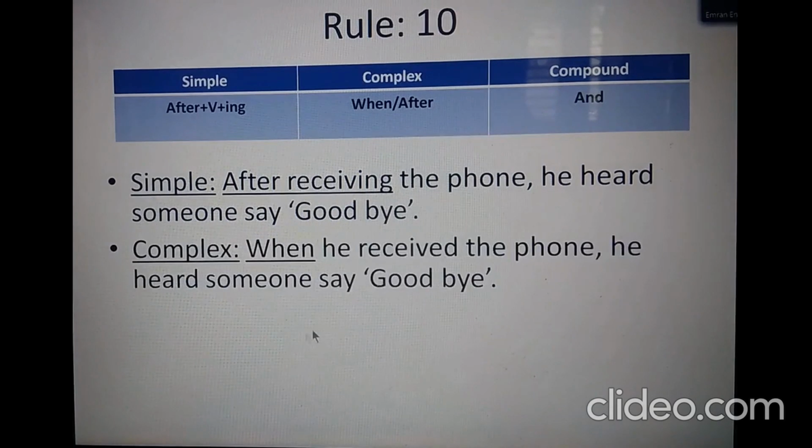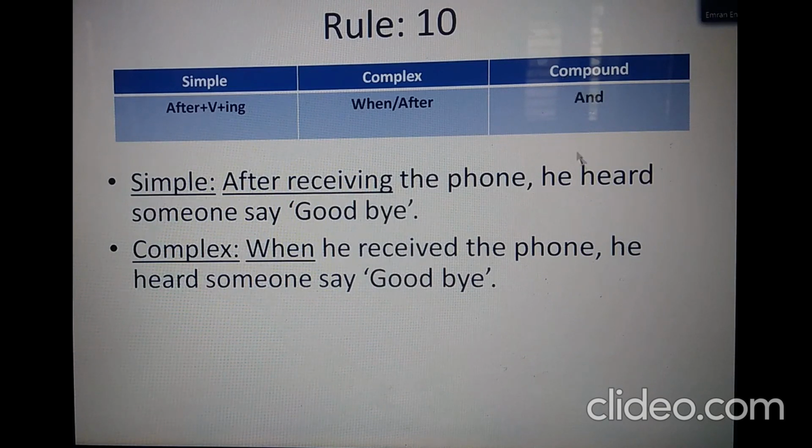So this is the complex one. I guess you will use when here. It's the easiest. To make the sentence compound, we need to drop the conjunction when and use the coordinating conjunction and in the middle of the two clauses. So let's use that. He received the phone and he heard someone say goodbye.